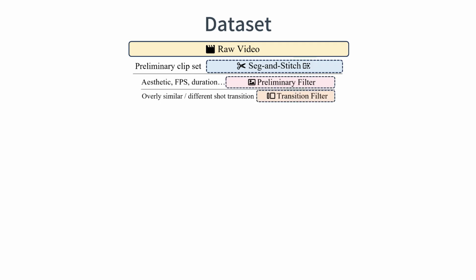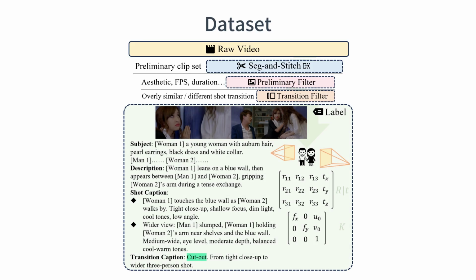After that, we carefully filter low-quality samples, abrupt transitions, and semantically inconsistent shot pairs, aiming to preserve professional editing styles and strong temporal coherence. In addition, we provide detailed annotations for transition types and transition captions, enabling the model to learn fine-grained transition semantics. This dataset plays an important role in improving both controllability and transition realism.